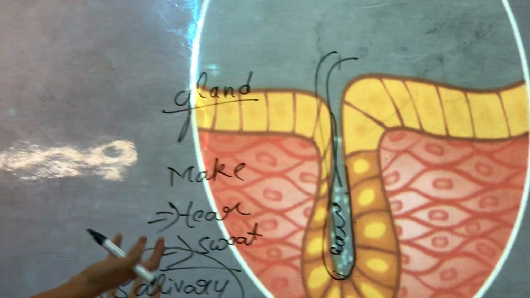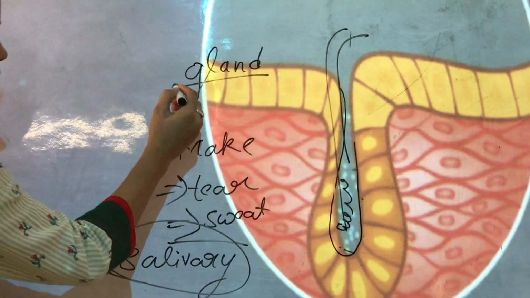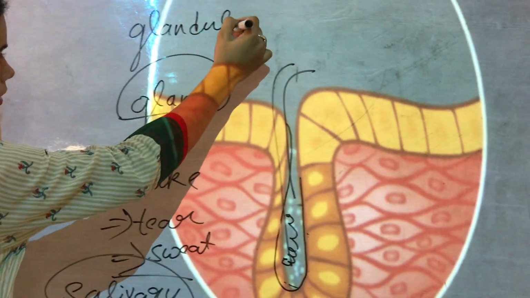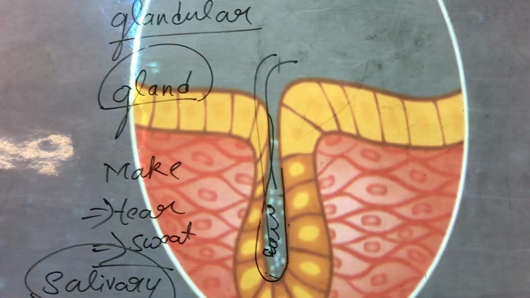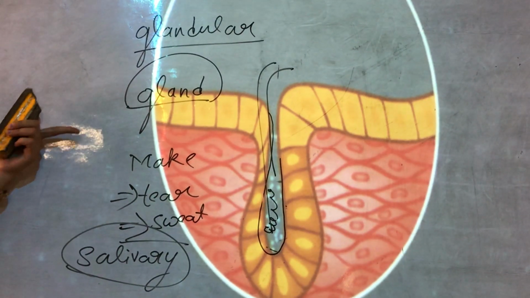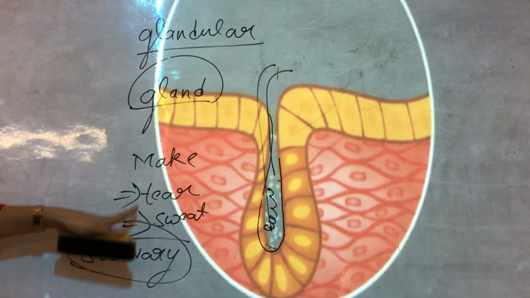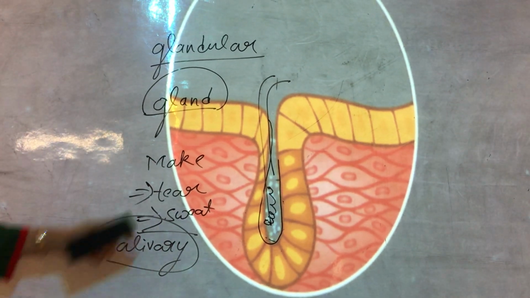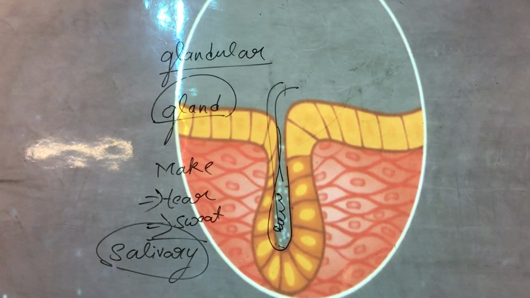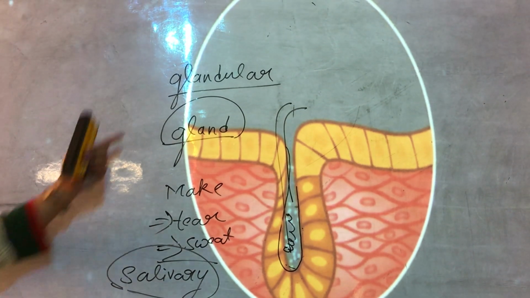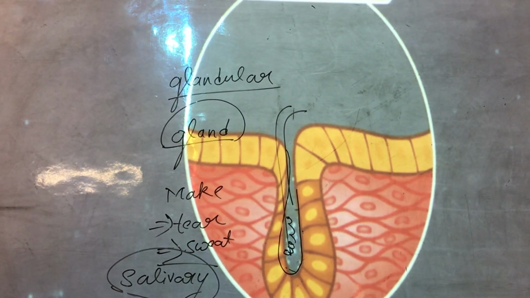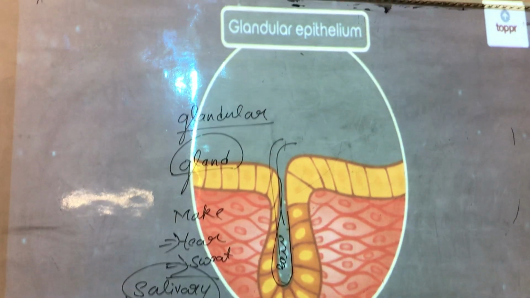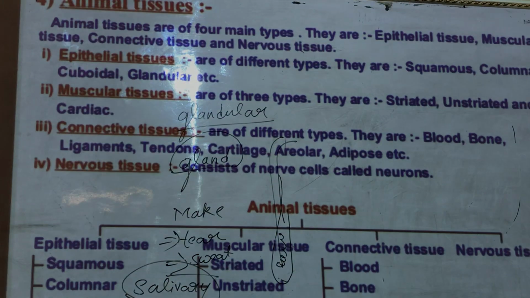Since they also take up the role of glands, they are called glandular epithelium tissue. Clear? Because they play a role of glands, because we have tear glands, sweat glands, and salivary glands. So all these functions are carried out by this type of epithelium tissue. That's why they are also called glandular epithelium tissue. You can see here, this is called glandular epithelium.